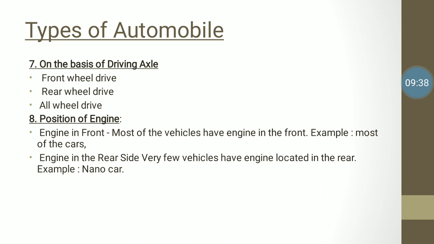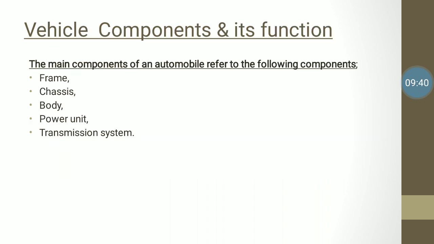Hope you have understood. Next is vehicle components and their functions. The main components of an automobile are the following: the first is frame, next is chassis, body, power unit and transmission system.